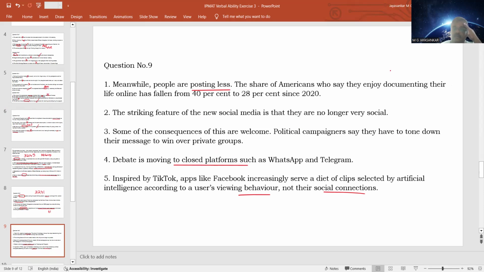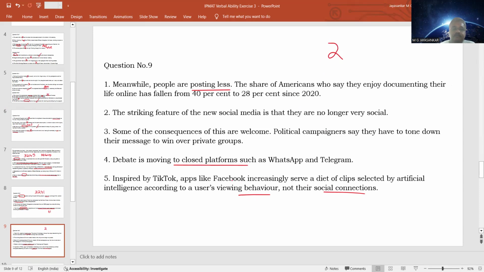So what should be the first sentence? Two should be the first sentence because it says that the striking feature of the new social media is that it is no longer very social. This is why people are now not being very social in their social media behavior. Once you talk about that, you have to talk about the striking features of this new behavior, where people are holding things back, not posting all their opinions or making all their private lives public.